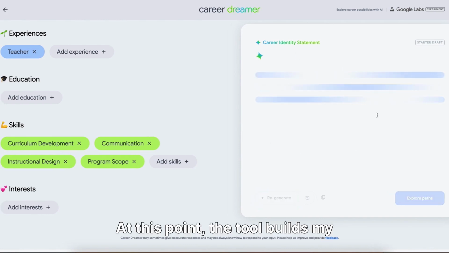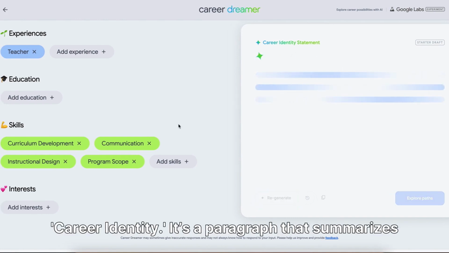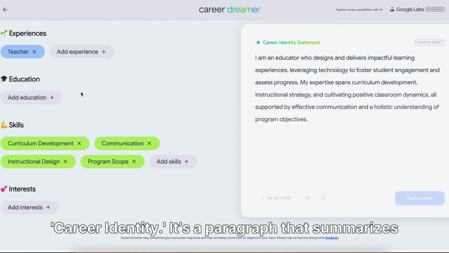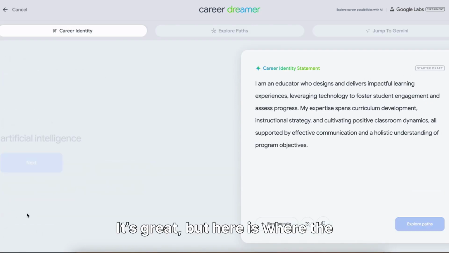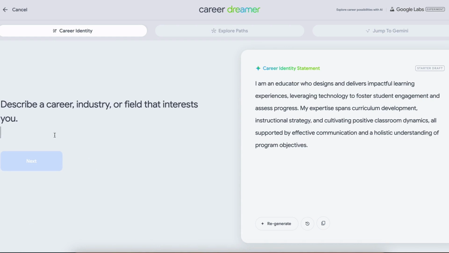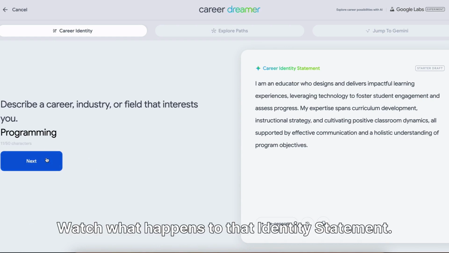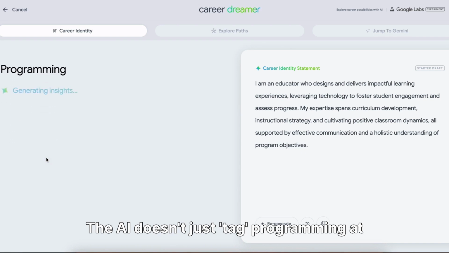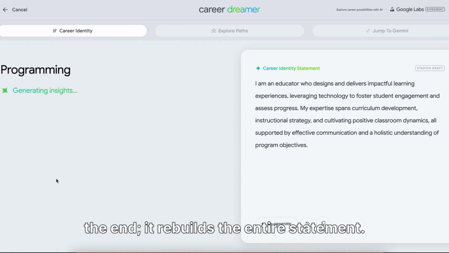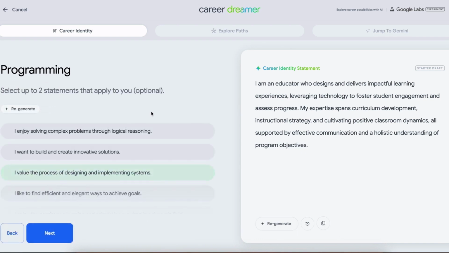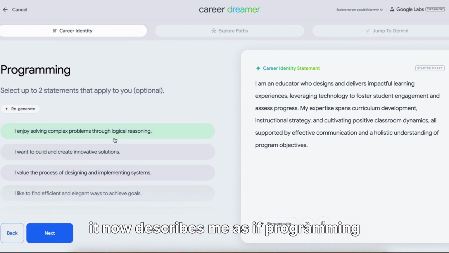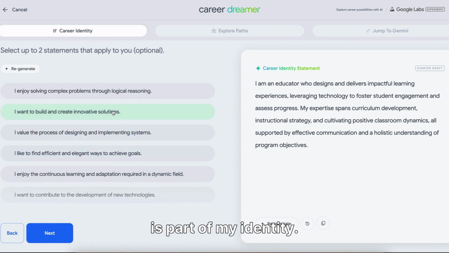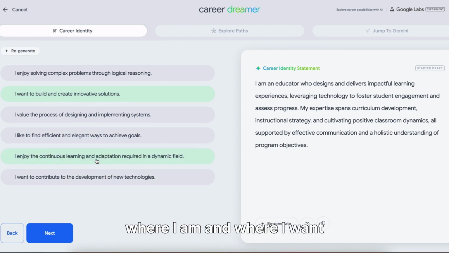At this point, the tool builds my career identity. It's a paragraph that summarizes who I am professionally. It's great, but here is where the magic happens. I'm adding programming as an interest. Watch what happens to that identity statement. The AI doesn't just tag programming at the end, it rebuilds the entire statement. Instead of just saying I'm an educator, it now describes me as if programming is part of my identity. It's starting to bridge the gap between where I am and where I want to be.